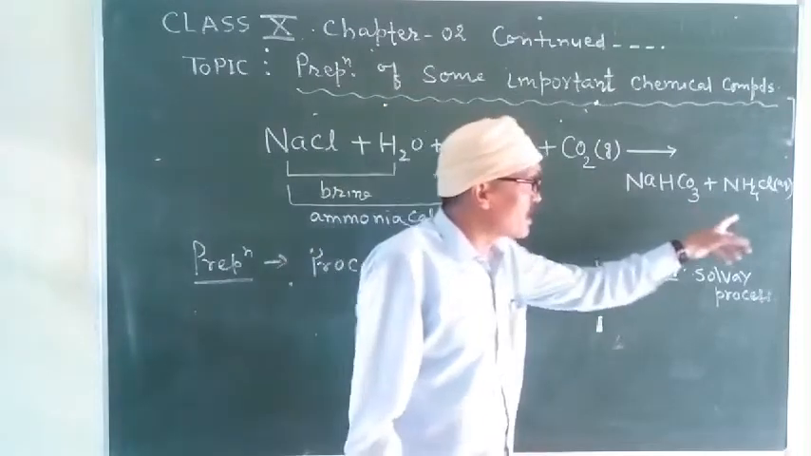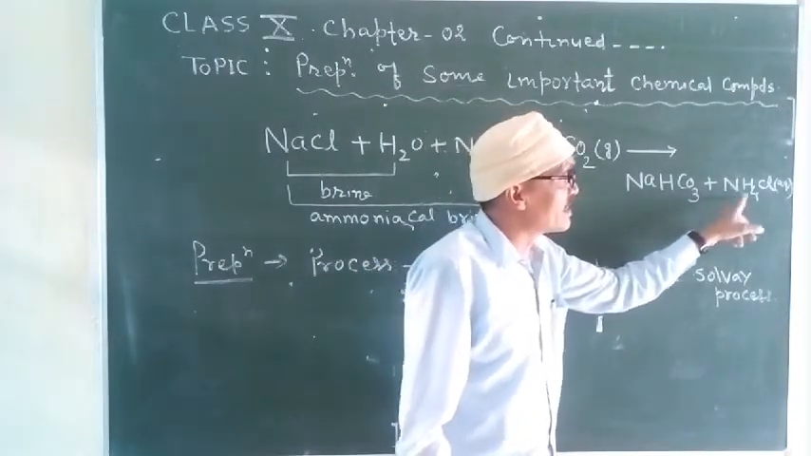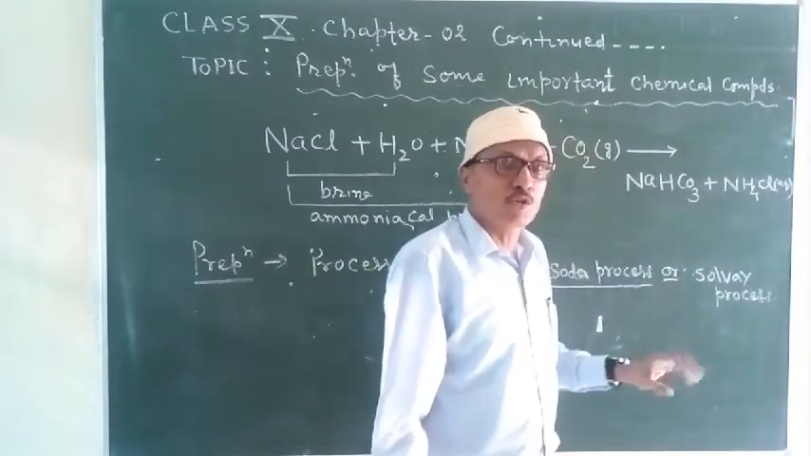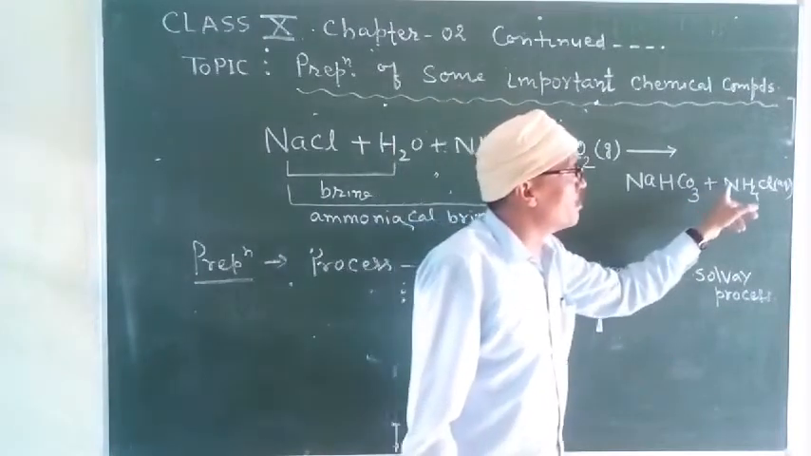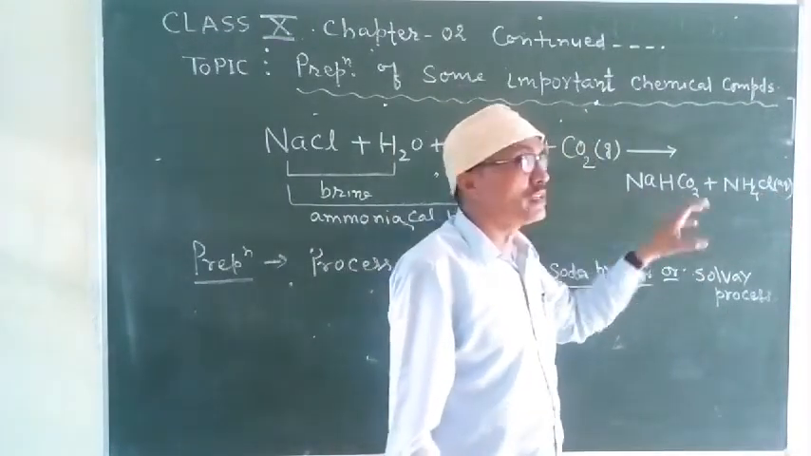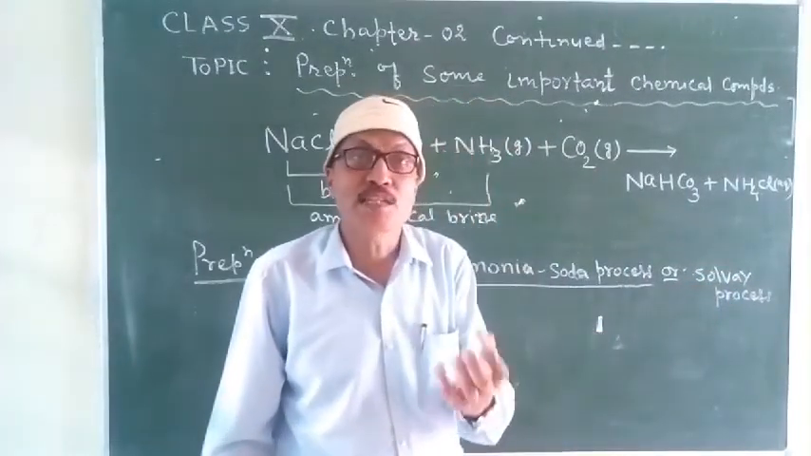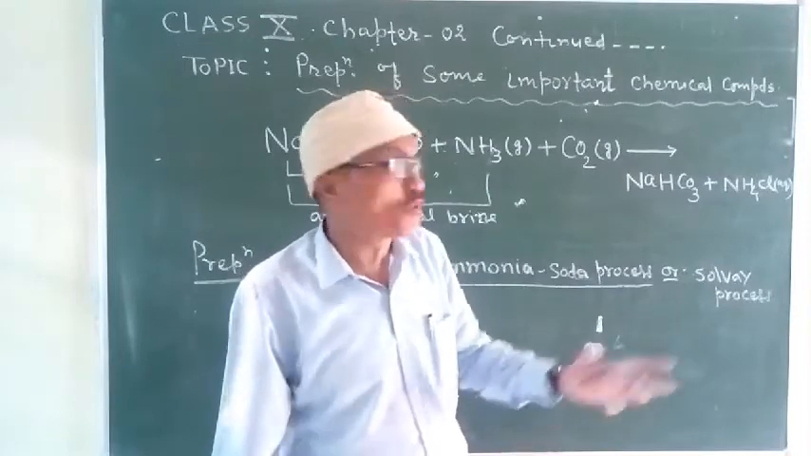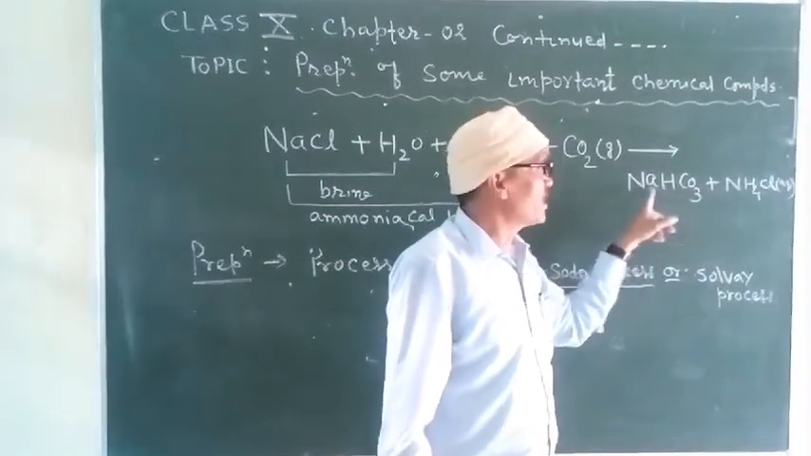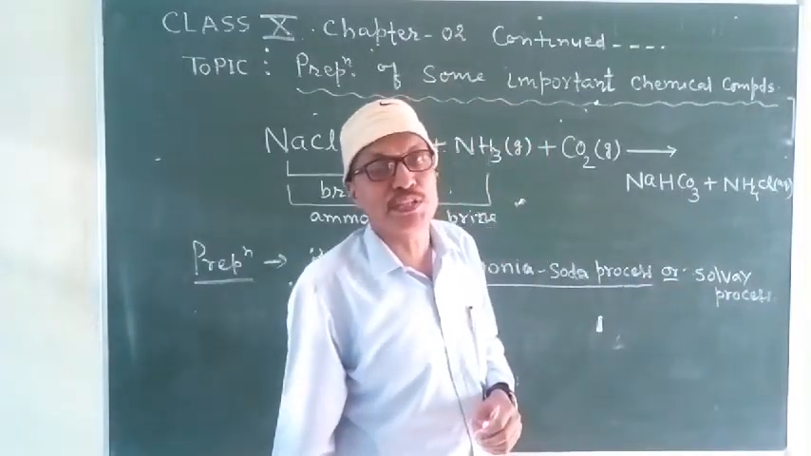Yes. So these two products are obtained when carbon dioxide gas is bubbled in ammoniacal brine solution. And these two products are sodium hydrogen carbonate, and ammonium chloride solution. So students, in the ammonium chloride solution, sodium hydrogen carbonate is present as precipitate. So in this solution, sodium bicarbonate or sodium hydrogen carbonate is present as precipitate.